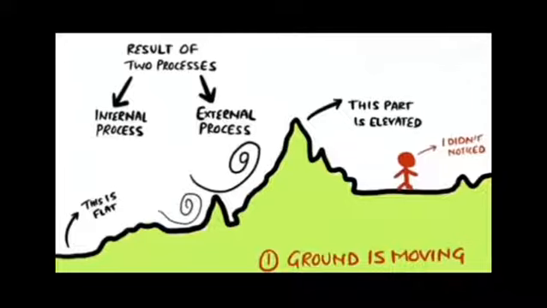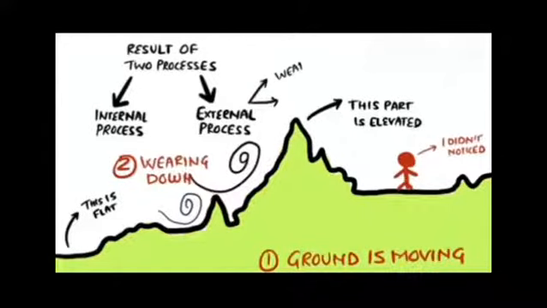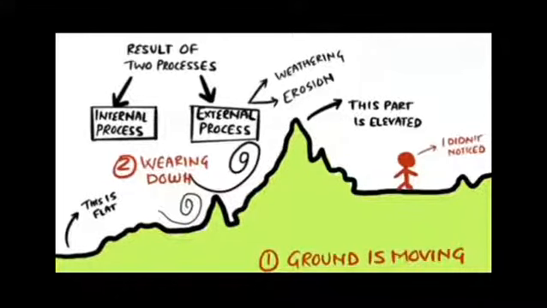Secondly, the external process. It is the continuous wearing down or rebuilding of the land surface. For example, erosion, that is wearing down of the land surface, and the other is deposition, that is rebuilding of the land surface. So these are the two processes, one internal and one external.